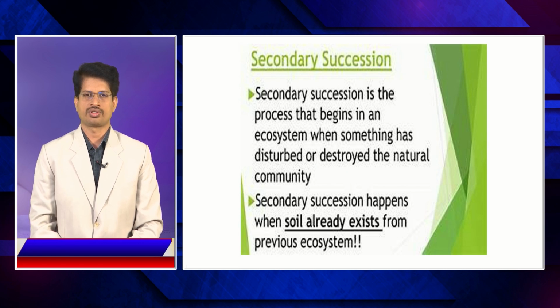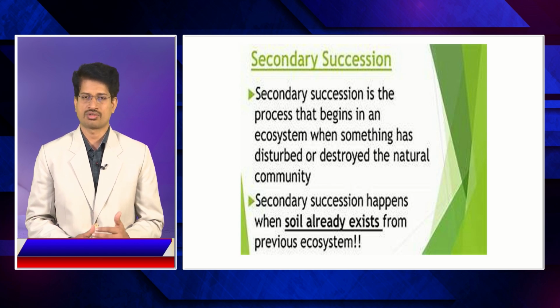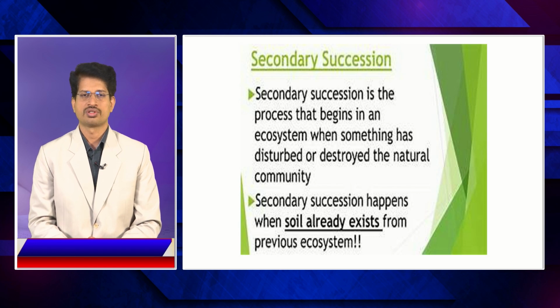Secondary succession is the process that begins in an ecosystem when something has disturbed or destroyed the natural community. So, secondary succession happens when the existing community has been destroyed. It happens when soil already exists from previous ecosystems.